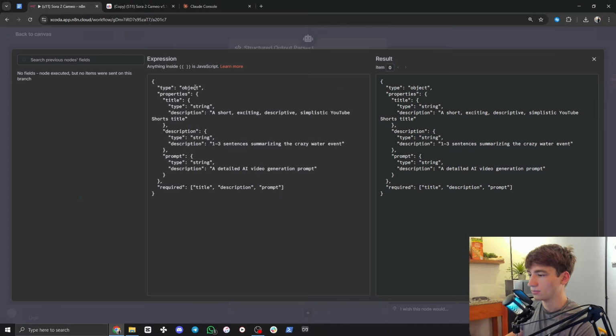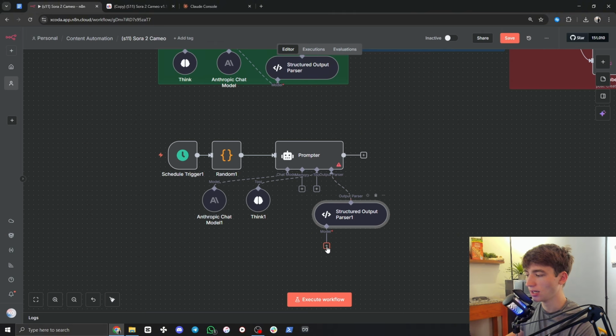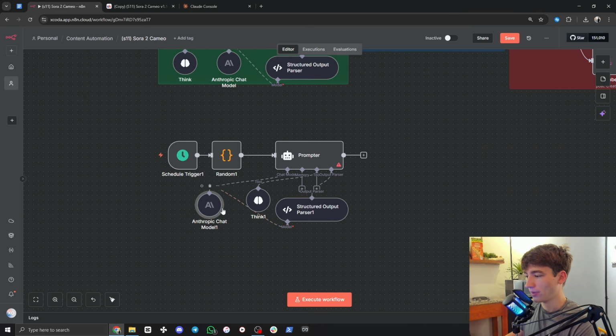And again, this is just going to make sure that it's organized into title, description, and prompt. Now we're going to connect this to Anthropic right here. And now I'm actually going to disable this really quickly. So you can click this little off button, and we're going to click execute workflow.